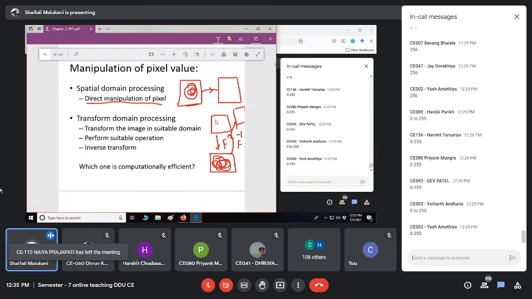So what we are doing is going to some domain to process, and then we will come back. Transform the image into a suitable domain, perform the operation, and come back.